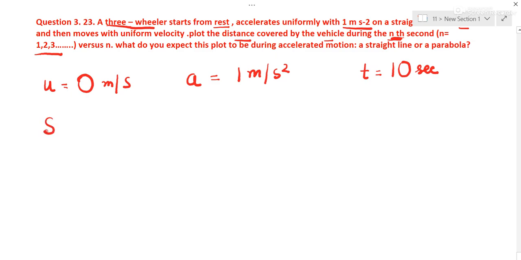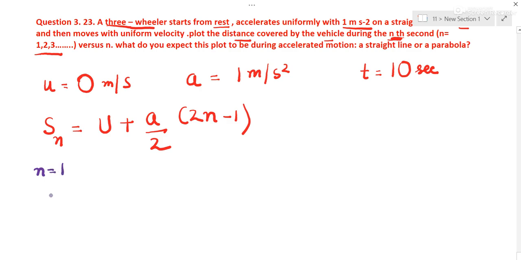So we know the distance covered in the nth second is given by the fourth equation, and the fourth equation is u plus a by 2 into 2n minus 1. So let us put n is equal to 1. My S1 would be, you can substitute here 0 plus a by 2, a is 1, so 1 by 2, into 2 into 1 minus 1, that is 2 minus 1 is 1. So it's this half.